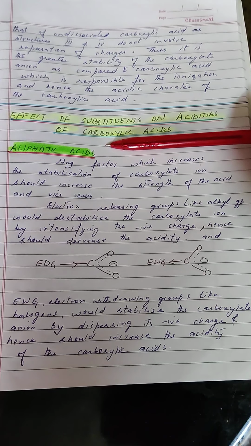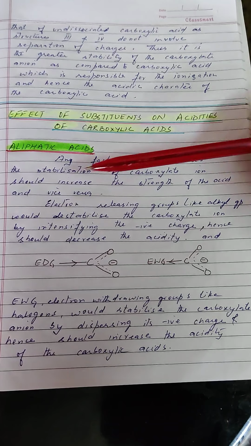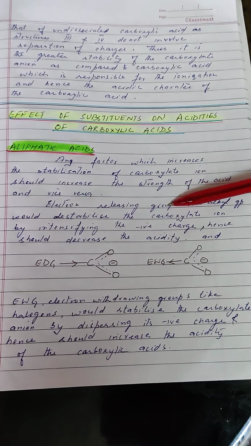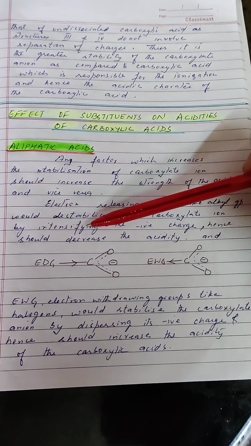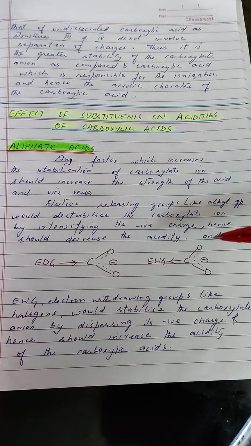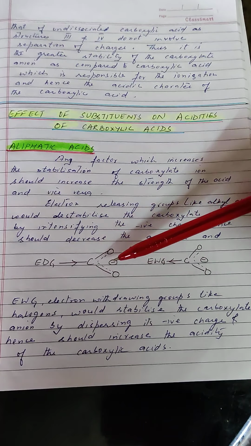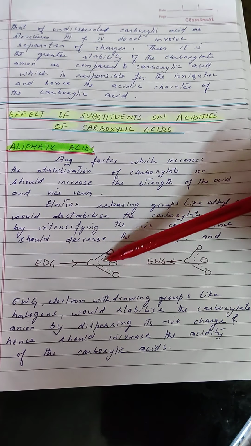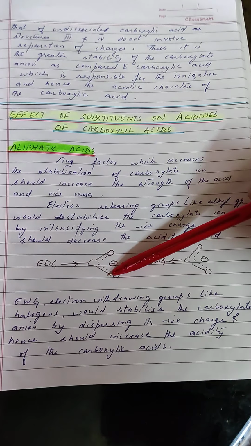Firstly, we will take up aliphatic acids. Any factor which increases the stabilization of the carboxylate ion should increase the strength of the acid and vice versa. Electron releasing groups like alkyl groups would destabilize the carboxylate ion by intensifying the negative charge on it. These are electron donating groups; they donate electrons, thereby increasing the negative charge on the carboxylate ion, and thus they decrease the stability of the carboxylate ion.